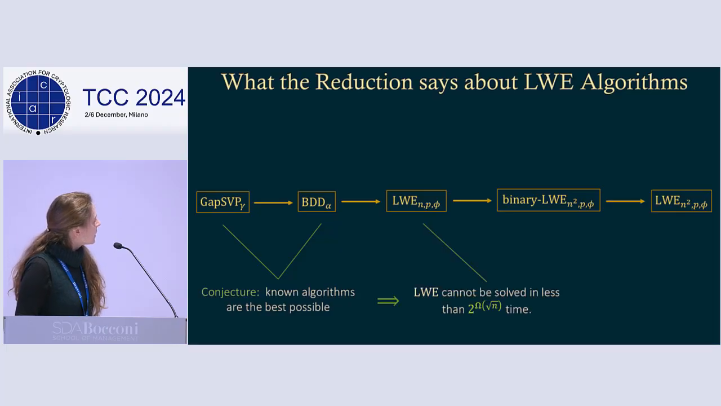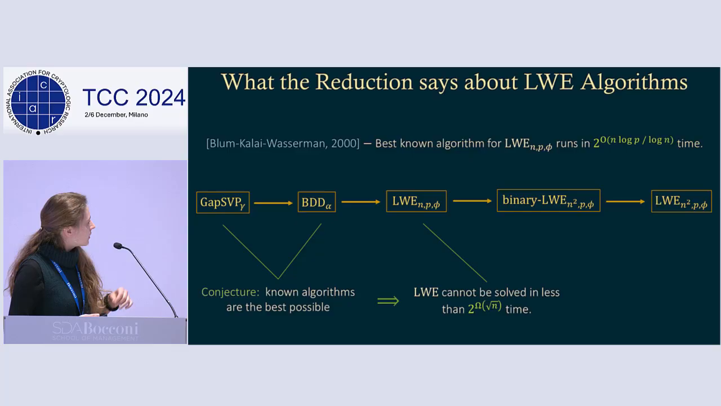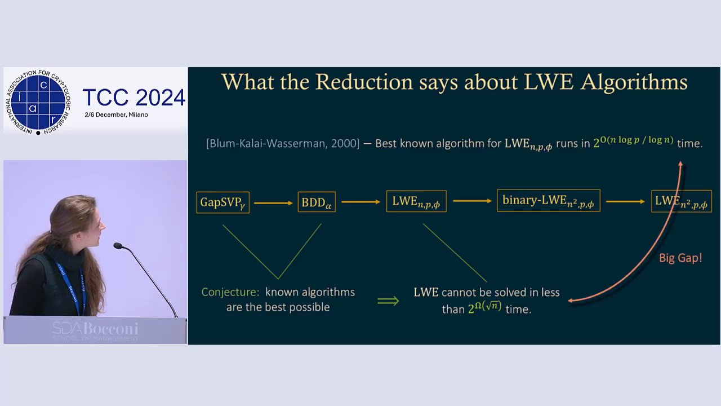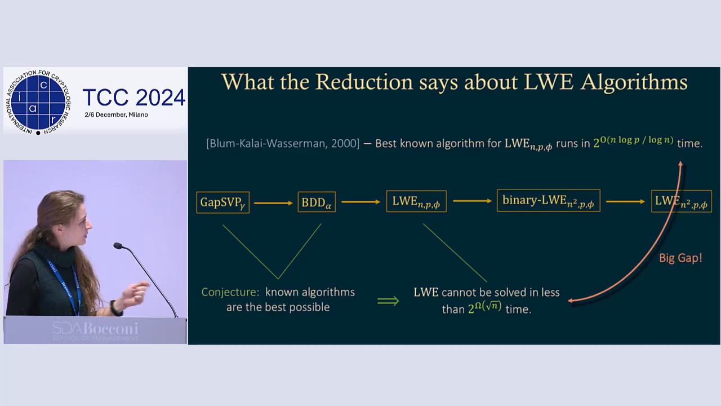Okay. And so let's see what this reduction tells us about LWE algorithms. In particular, if we assume that the known algorithms we have for these lattice problems are the best possible, then what this reduction says is that LWE cannot be solved in less than 2 to the root n time. But we know of algorithms that can solve LWE in 2 to the n log p over log n time. So there's a pretty big gap between these two.